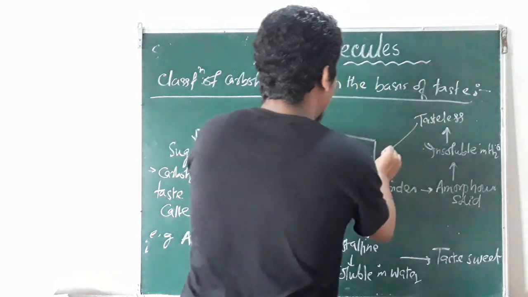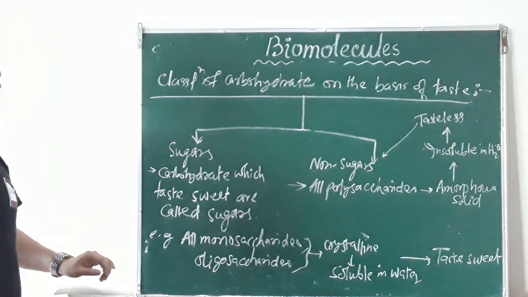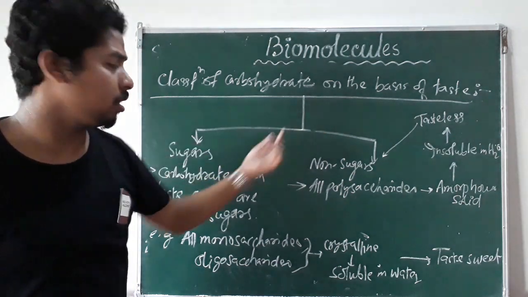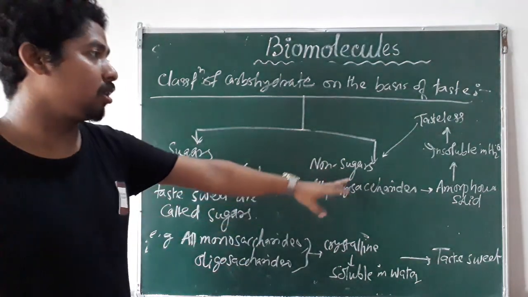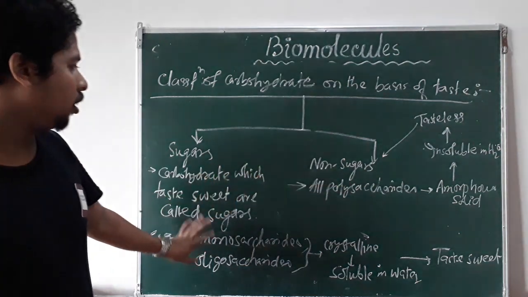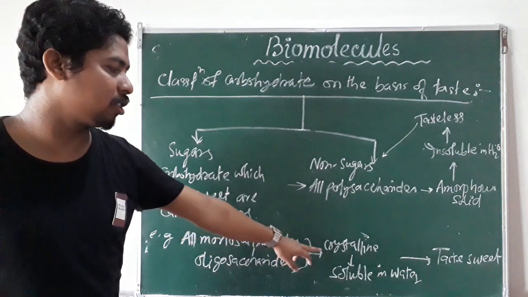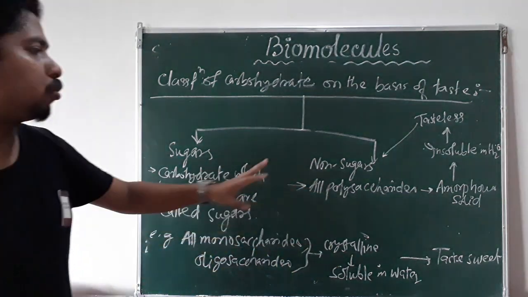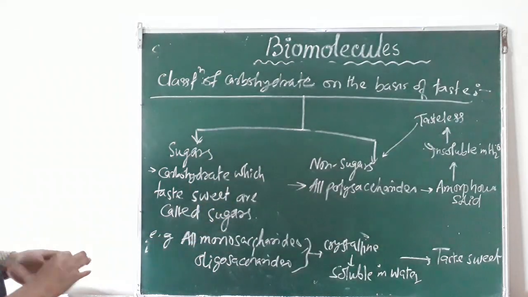So they are called non-sugars. This is the classification on the basis of taste. Those which taste sweet are called sugars; those which are tasteless are called non-sugars. Examples of sugars are all monosaccharides and oligosaccharides, which are crystalline solids soluble in water. Examples of non-sugars are all polysaccharides.